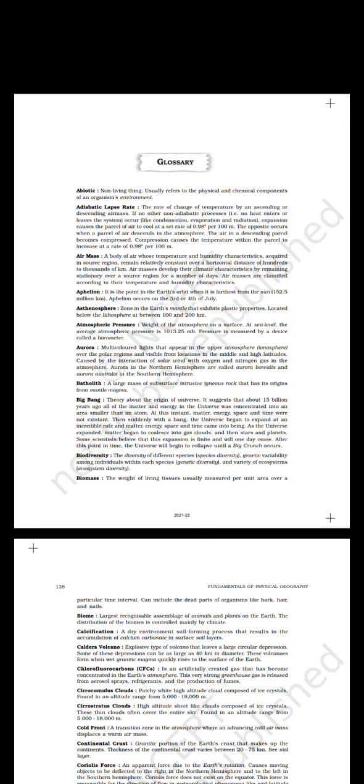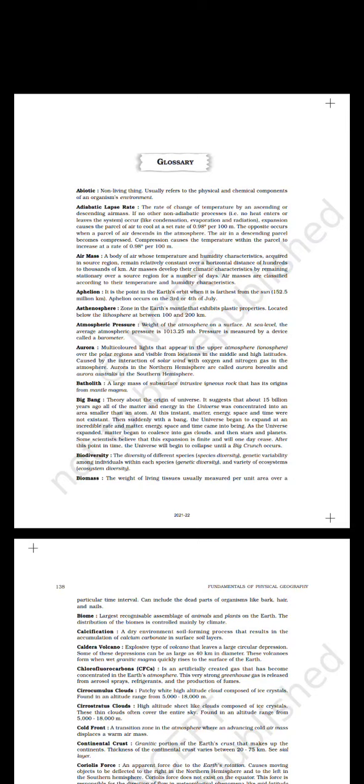Batholith, a large mass of subsurface intrusive igneous rock that has its origins from mantle magma. Big Bang theory about the origin of the universe. It suggests that about 15 billion years ago all of the matter and energy in the universe was concentrated into an area smaller than an atom. At this instant, matter, energy, space, and time were not existent.